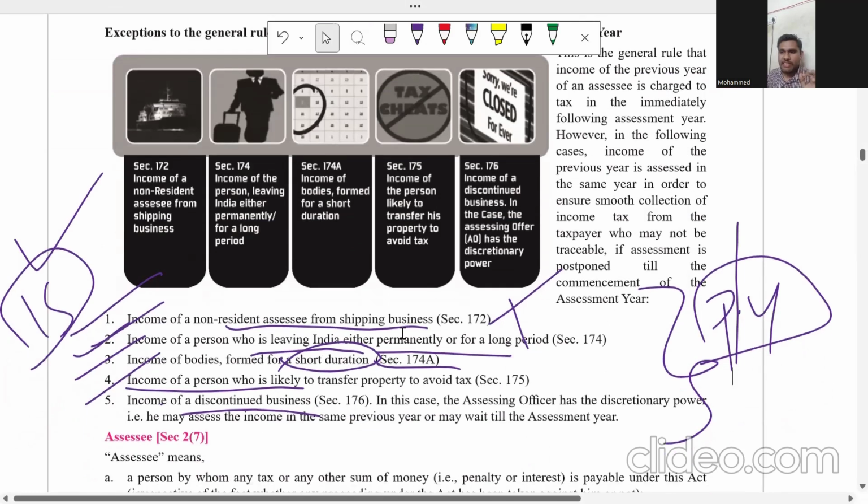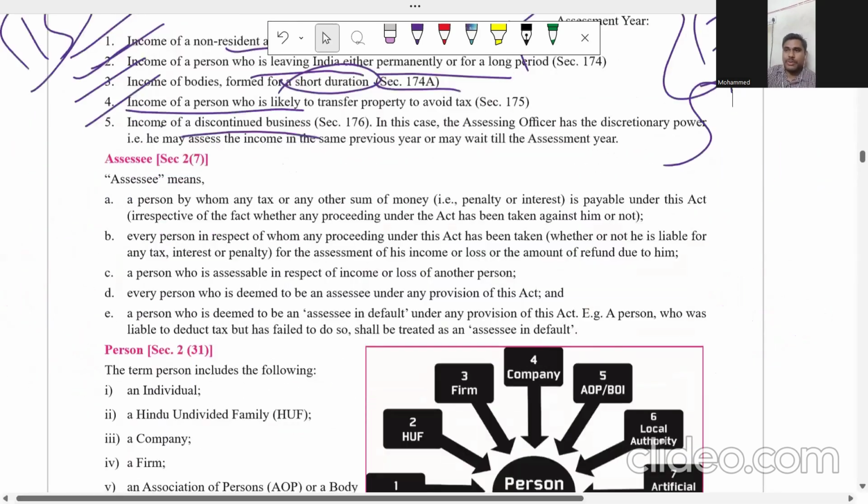In case of a person living in India permanently, previous year. In case of short duration, previous year. In case of a person who transfers property for the purpose of avoiding tax, previous year. In case of discontinued business also, you pay the tax in the previous year.